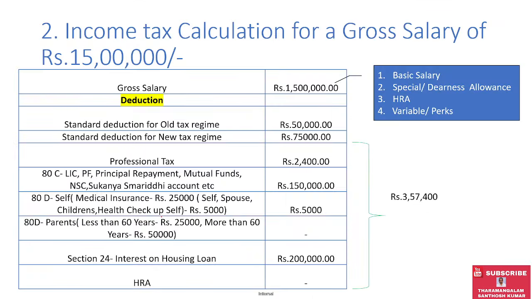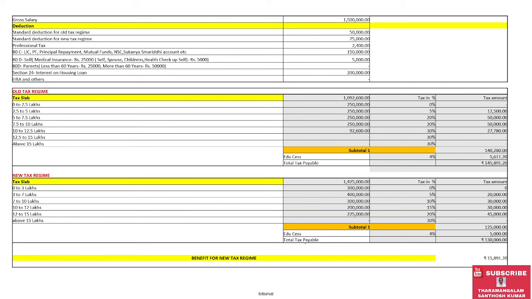So now, let me go for 15 lakhs gross salary. As I said, you have to key in this 15 lakhs based on your gross salary key components. And now I have kept the same deduction conditions for 15 lakhs. When I simulate 15 lakhs with the ideal condition of 3 lakh 57,400 deduction, we see that almost 15,891 rupees benefit is derived.